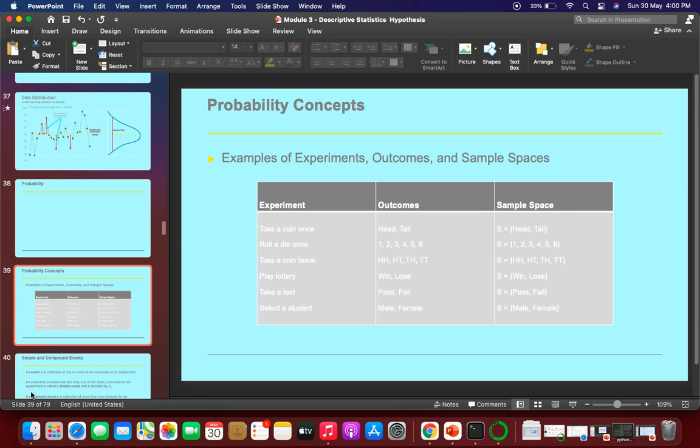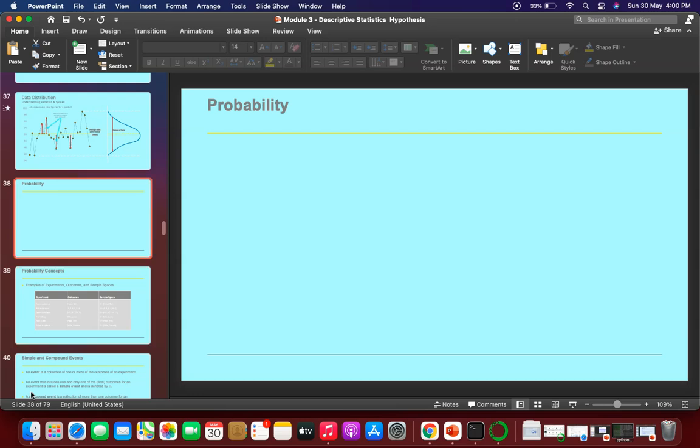Now, probability of an event is defined as the ratio between the favorable cases of an event and the number of outcomes of an experiment.